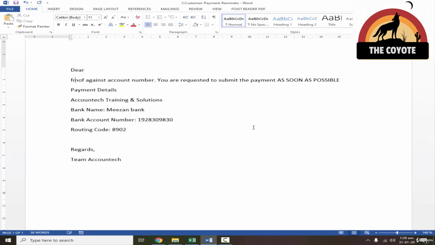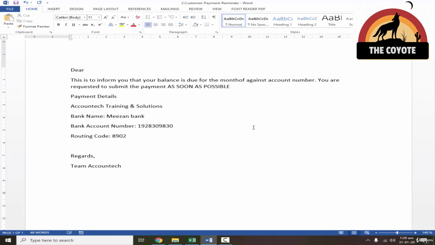Now let's write FMO, space. See, if it is an actual word, then it will not convert because we have mentioned an asterisk with it. But if I add the asterisk, it will automatically convert this: "this is to inform you that your balance is due for the month of." So see how cool it is. It will save you a lot of time in your practical working. So just try this and we will move to the next function.